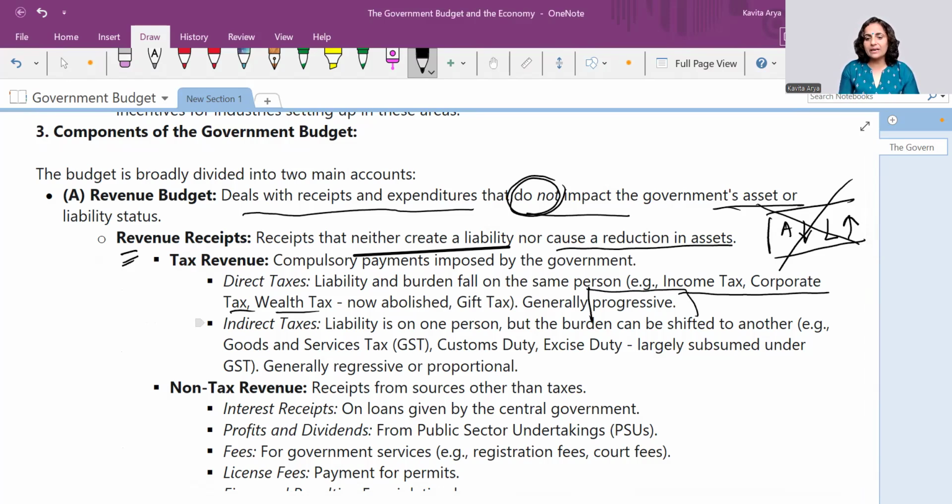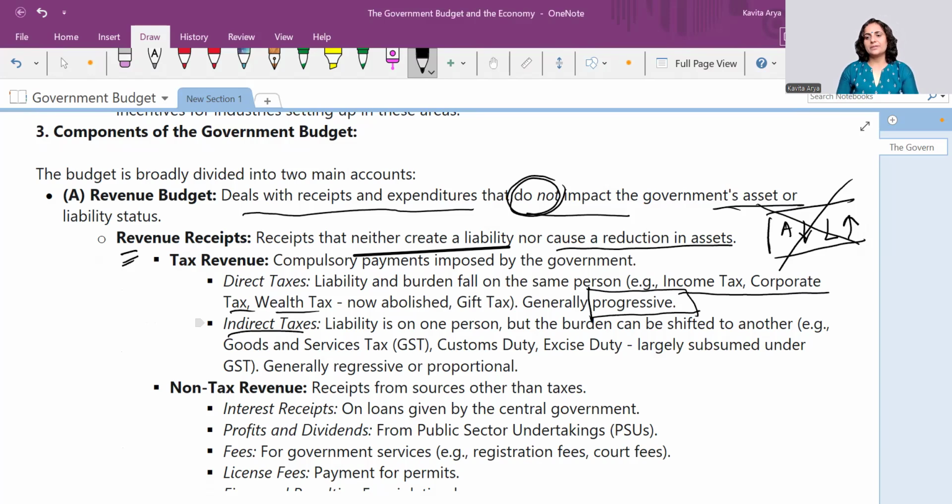That was made clear in the last video also, that whenever the taxation is based on the ability to pay, and higher earning people are paying higher taxes, it means it is progressive in nature. But when the same level of tax is paid by all, a rich or a poor person, that becomes a regressive tax, which is not based on the ability to pay. And the example of regressive taxation is indirect taxes.